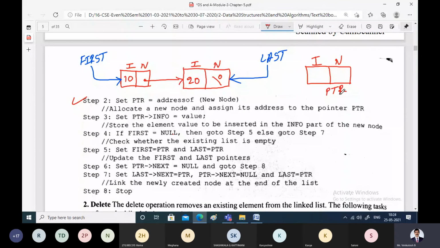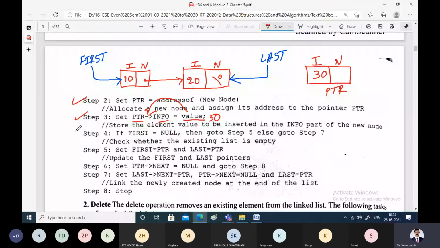Then whatever information you want to store, which in this case is 30, store it in the information field of the PTR. That means 30 should be stored in the info field of the PTR. I am storing 30. Next, go to step 4. Check: is it the very first node in the linked list that we are inserting? How do we check?